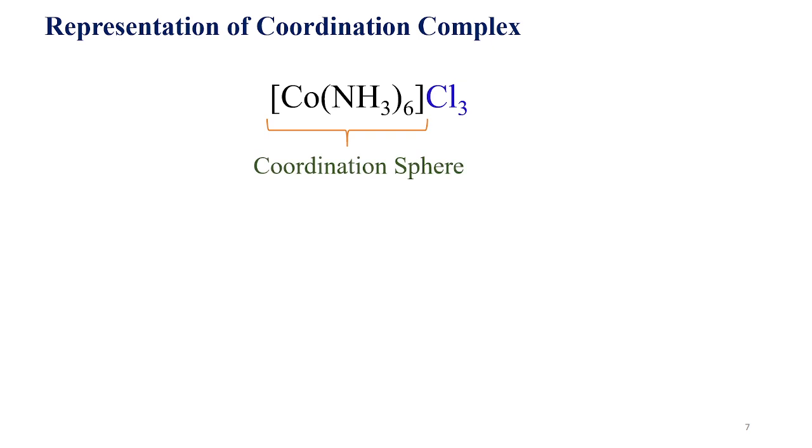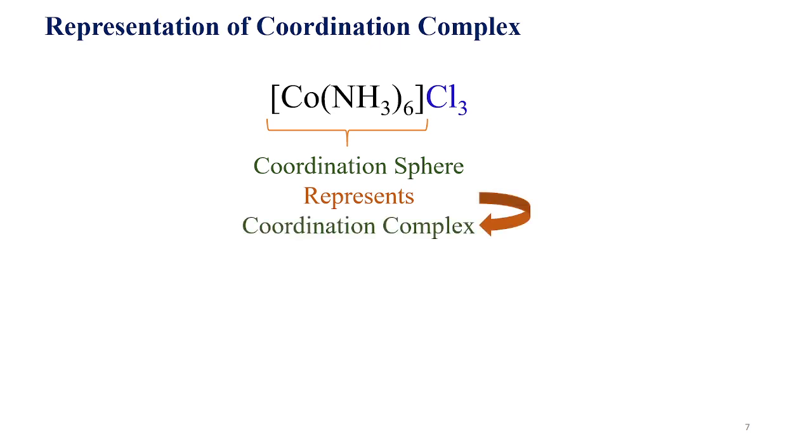Now, how will we represent the coordination complex? I have already mentioned it in the slide, but we will see what the different parts of the coordination complex are when the formula is written. The entities present inside the square bracket are called the coordination sphere, and it basically represents the coordination complex. All the chemistry-related concepts we will discuss only about this coordination sphere.